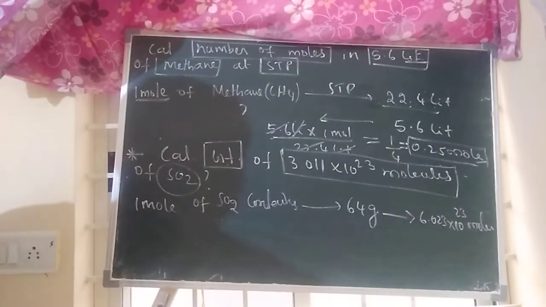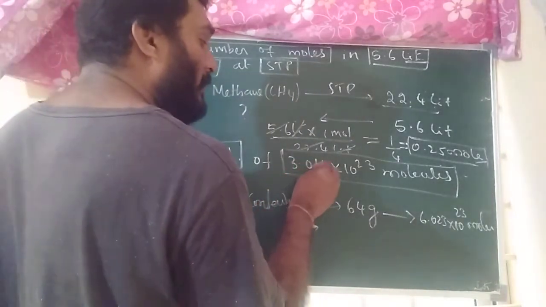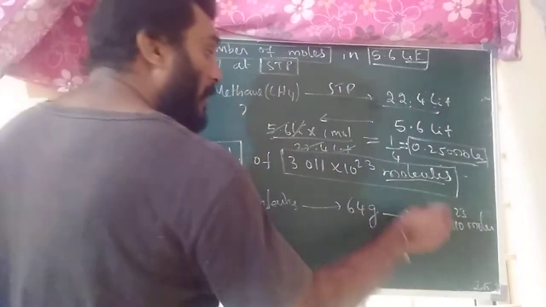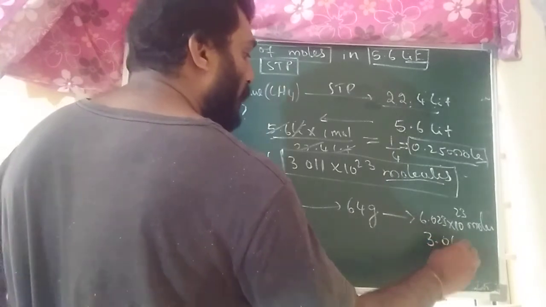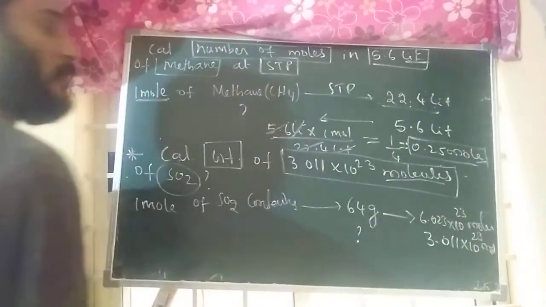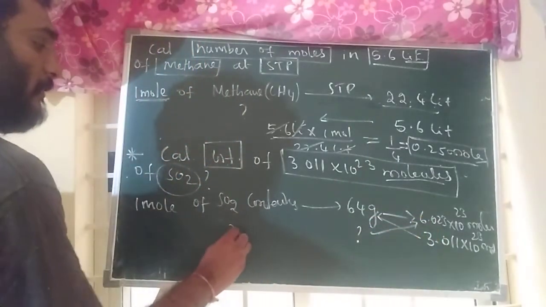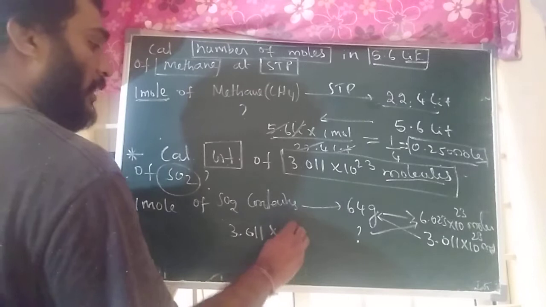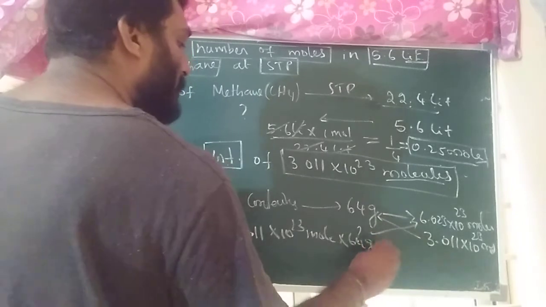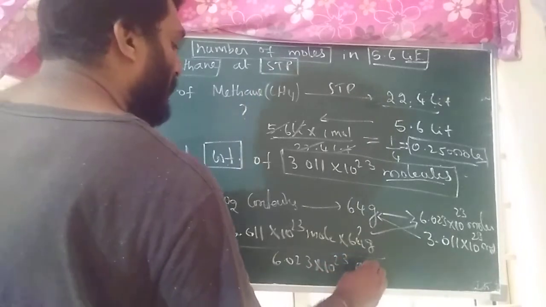Next, what are they asking? Calculate weight. Weight we have to calculate of what? 3.011 into 10 to the power of 23 molecules of SO2. So on the molecule side write down 3.011 into 10 to the power of 23 molecules. This is the question mark, because the weight we have to calculate. So just do cross multiplication. 3.011 into 10 to the power of 23 molecules into 64 grams by 6.023 into 10 to the power of 23 molecules.